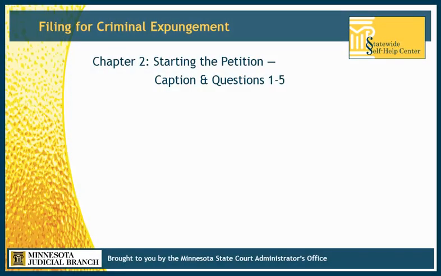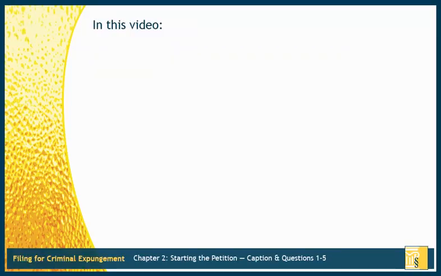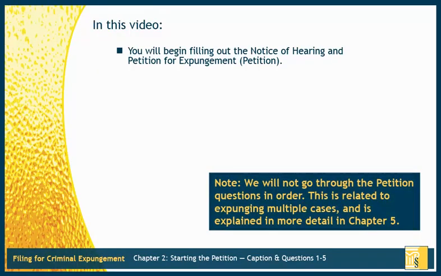Chapter 2. Starting the Petition, Caption, and Questions 1 through 5. In this chapter, you will begin filling out the caption and questions 1 through 5 of the Notice of Hearing and Petition for Expungement. We will refer to this form as the petition.